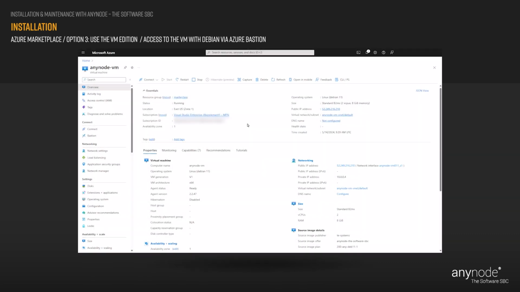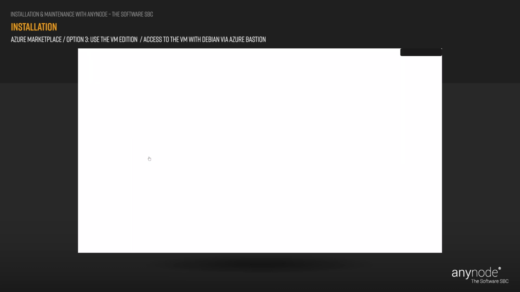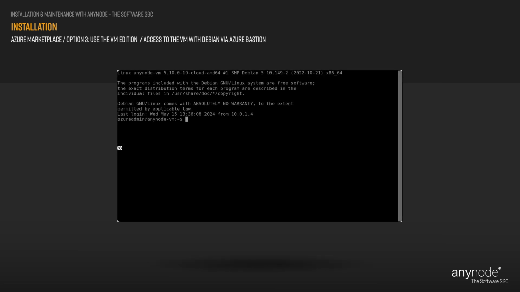The easiest way to access the virtual machine with AnyNode is the following. Use the Connect button in the upper menu and choose Connect via Bastion. Under Authentication Type, choose VM Password. Utilize the credentials you assigned earlier in the instance details. Click on the Connect button. You are connected to your VM now.